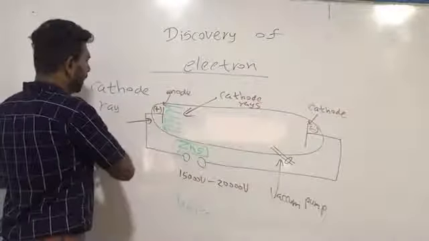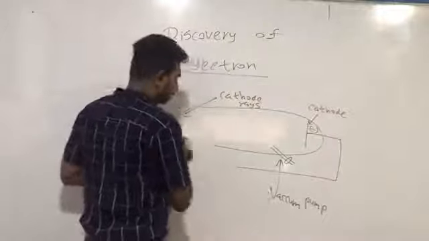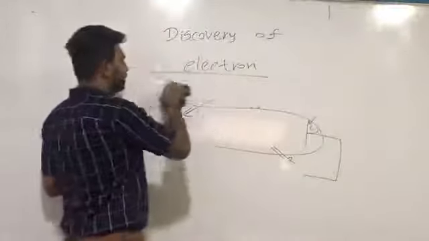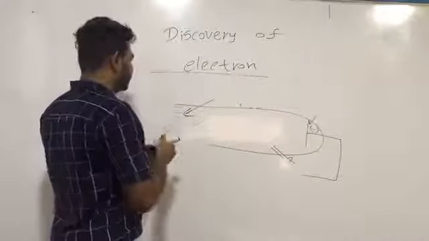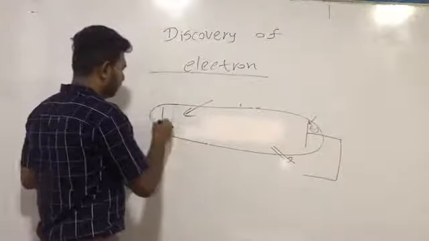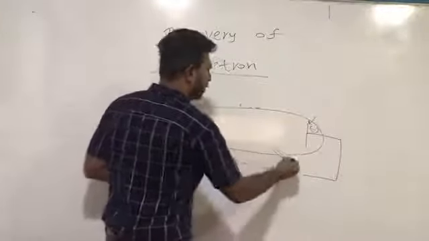I think you can remember the last week's sessions also. So now we are going to apply an electric field to the apparatus.